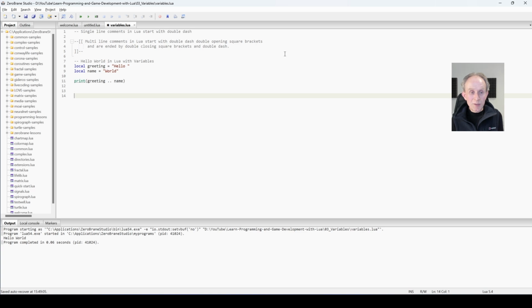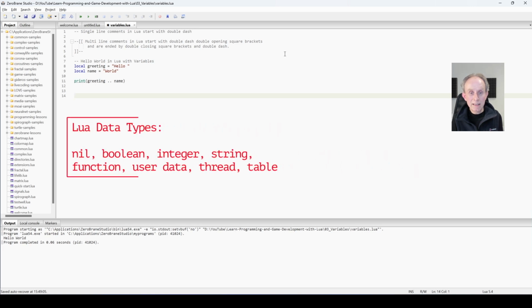Now I think we need to talk a little about data types in Lua. Lua has 8 data types. These are nil, boolean, number, string, function, userdata, thread, and table. But in this tutorial, to keep things manageable, we're simply going to look at two data types. We're going to look at numbers and we're going to look at strings, and we'll introduce the other data types gradually as we work through the tutorials.